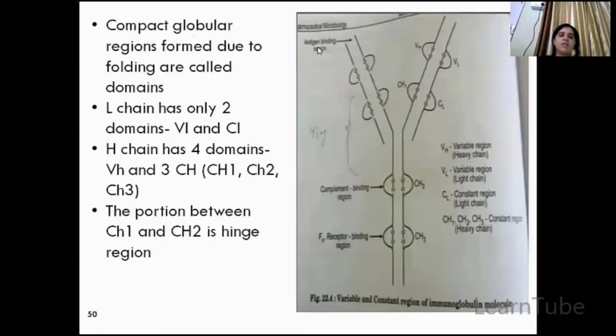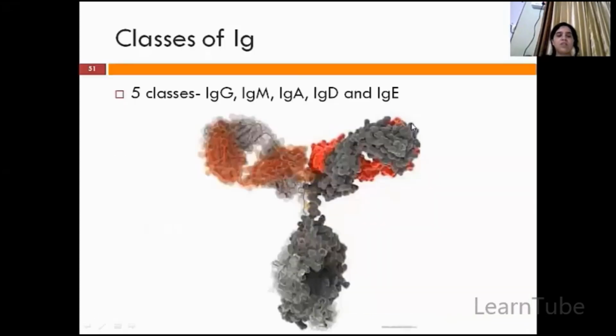Now this immunoglobulin has compact globular regions which are called domains. So here you can see compact globular regions. The light chains, that is the outer chains, have only two domains, VL and CL, and the inner chains, or the heavy chains, have four domains: VH, CH1, CH2 and CH3. Between CH1 and CH2 there is a hinge joint. So this is the 3D structure of Ig.